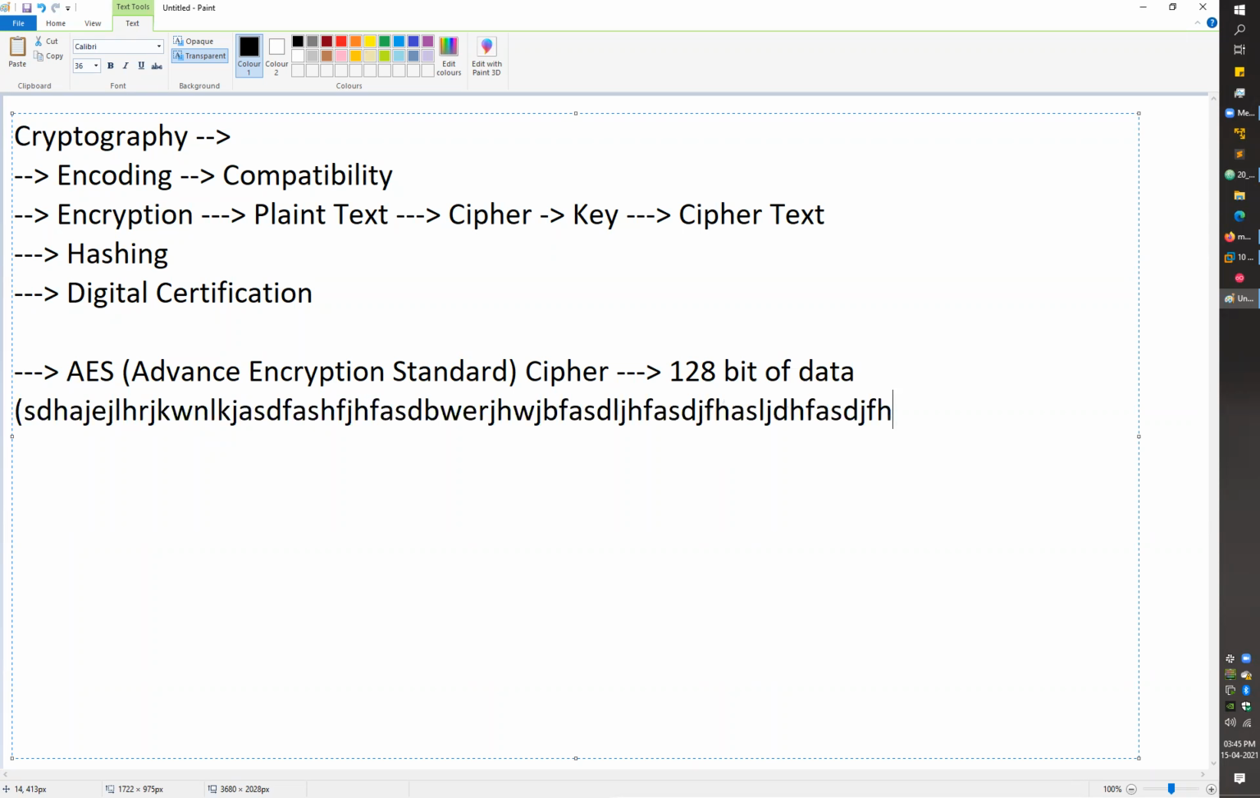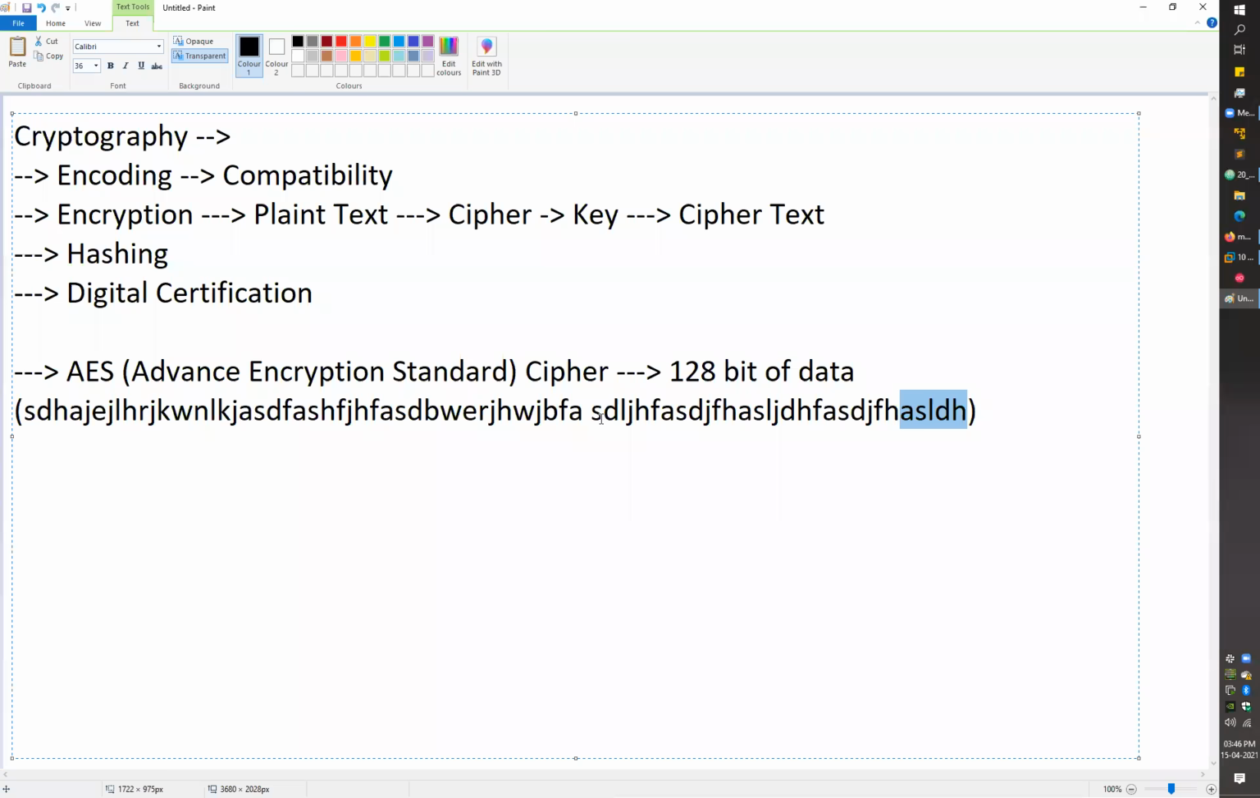If you have a message larger than 32 characters, what AES will do is truncate this message into multiple parts. It will take the first 32 characters, then again 32, then again 32, then again 32. It will create blocks. So the 32 characters, or 128 bits of data, is known as a block.